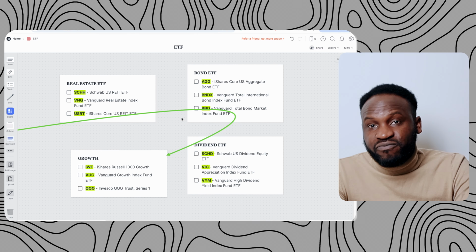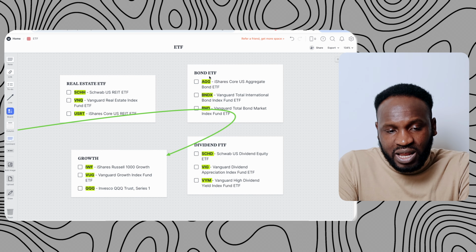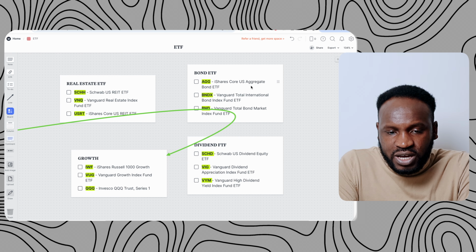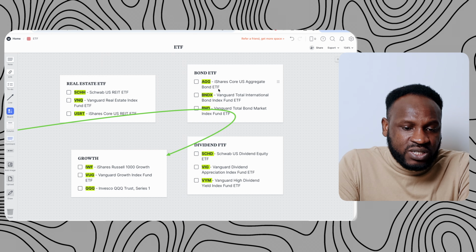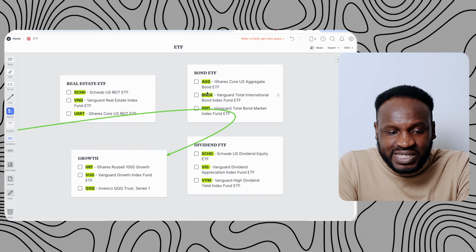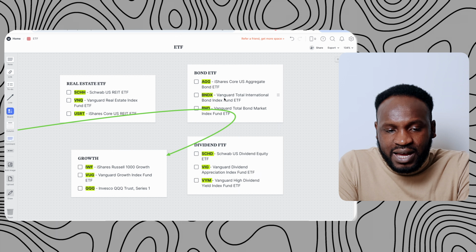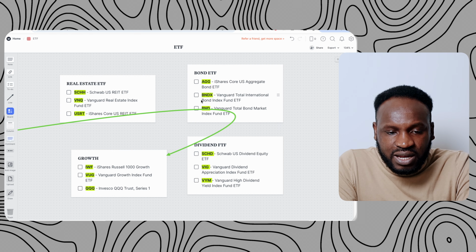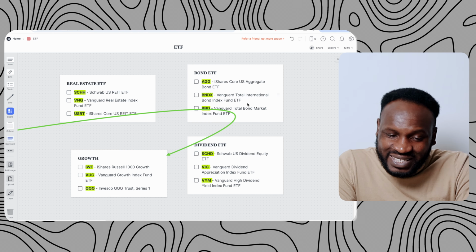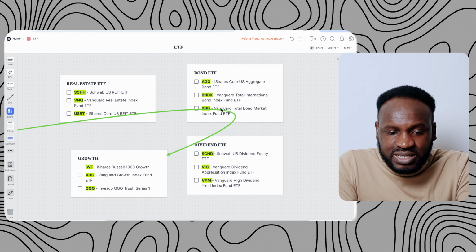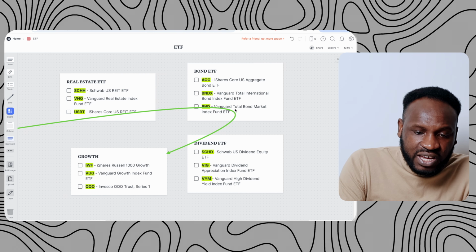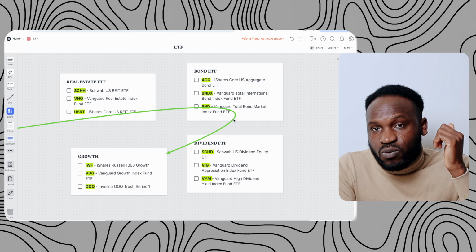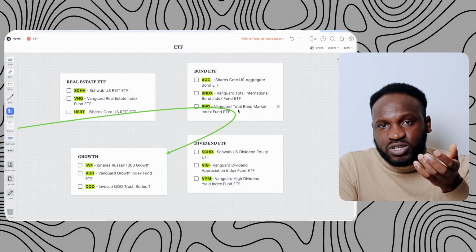Let us say you want to invest in bonds, you can go and invest in this company here, which is AGG, which is iShares US Aggregate Bond ETF. If you want to invest in BNDX, you can go and invest in Vanguard Total International Bond Index Fund ETF. And if you want to invest in Vanguard Total Bond Market Index Fund ETF, you can go and invest in those companies that you can see on the screen.